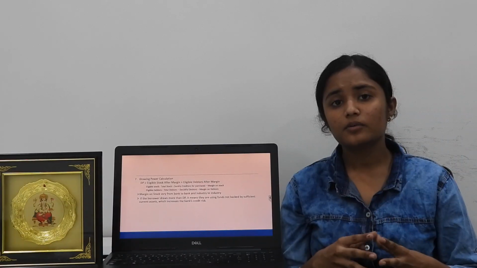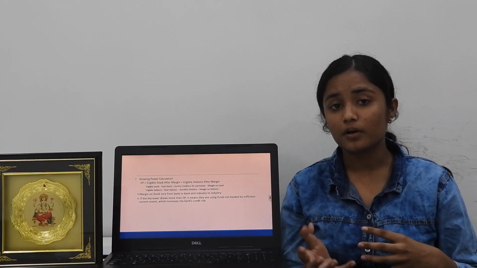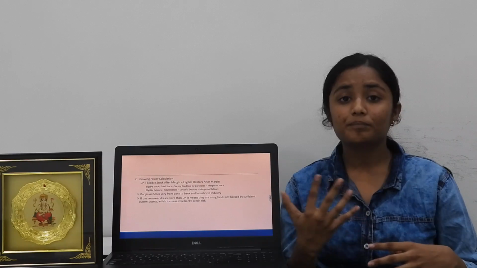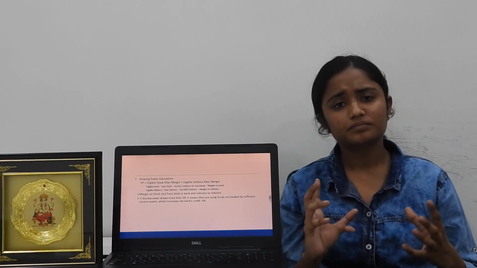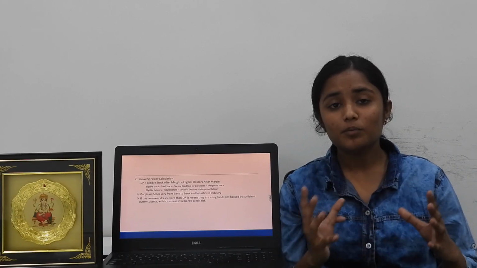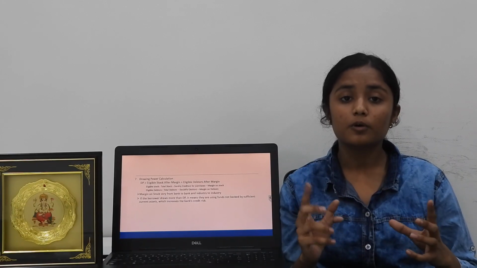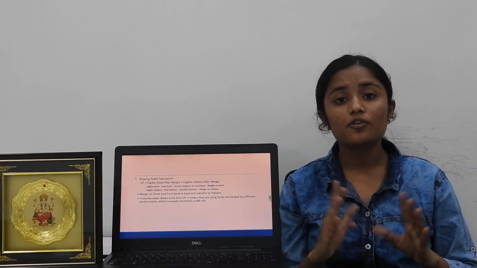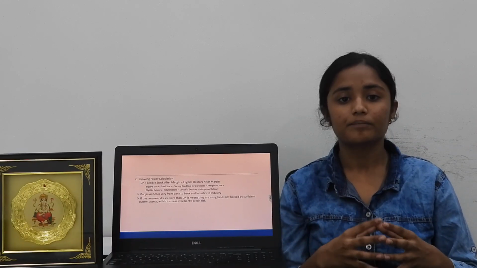Now, what happens if the borrower overdraws from his drawing power limit? In such a case, the bank may levy penal interest on such a borrower. Why is penal interest levied? Because the borrower is drawing such an amount which is not financed by his security.